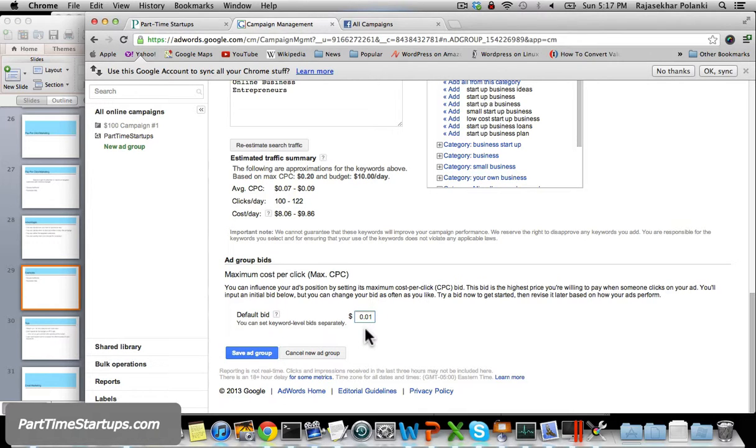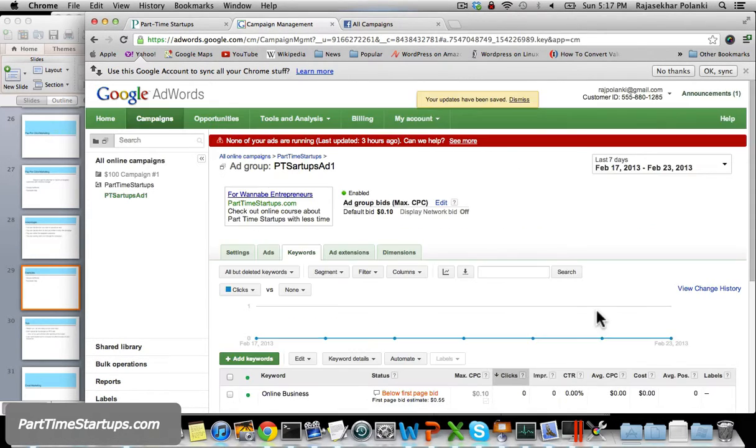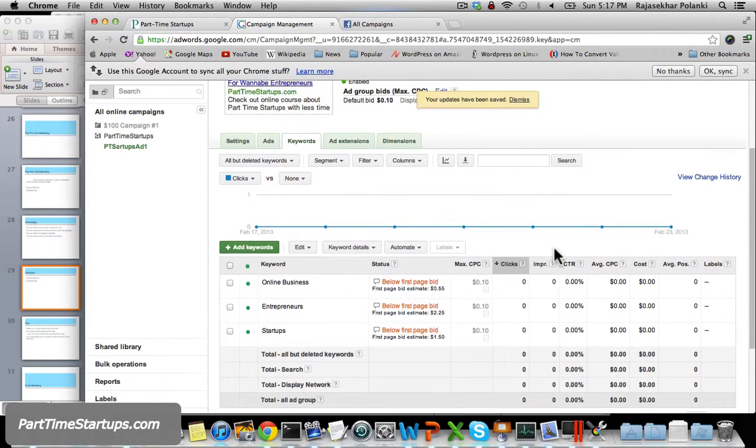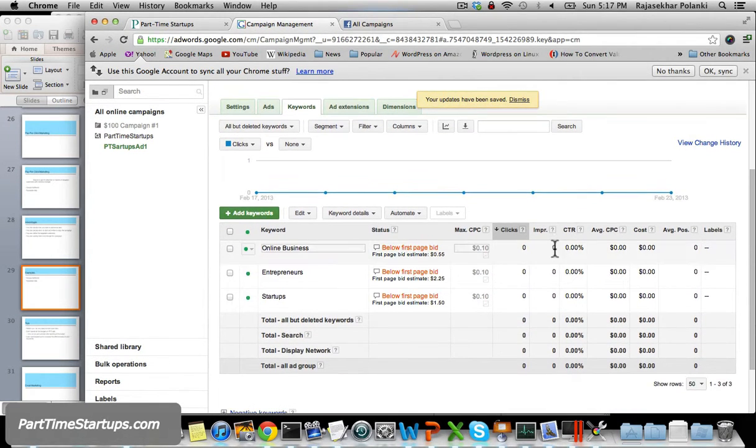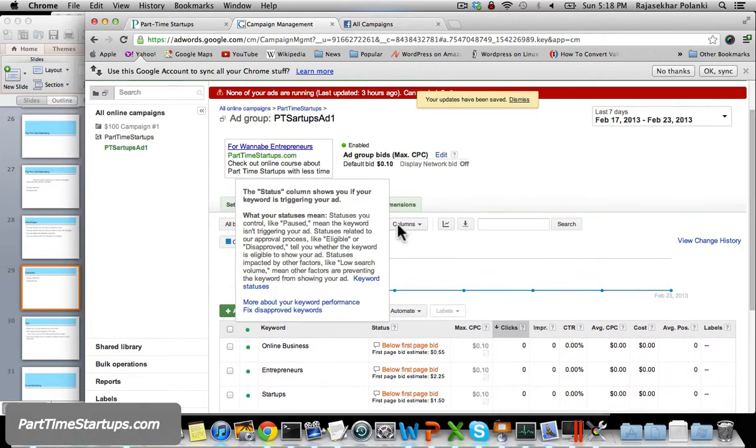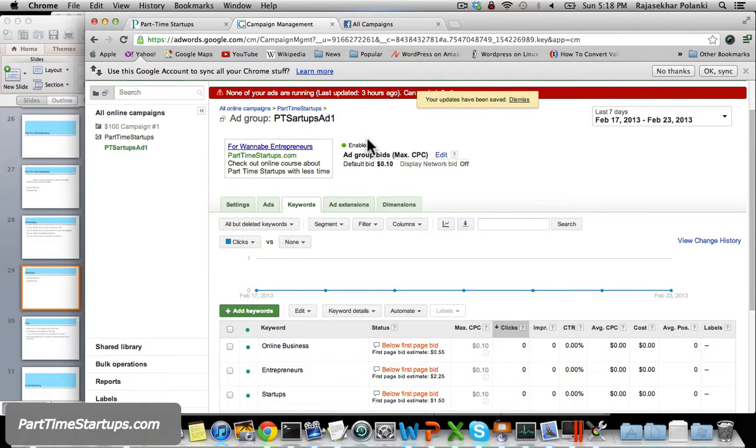Okay, I have to put more than that. So I'll put 0.1, which is 10 cents, and save ad group. Okay, that's it. My ad has these keywords, and I can just get started. It's enabled, and it will be on within a few seconds, I guess.